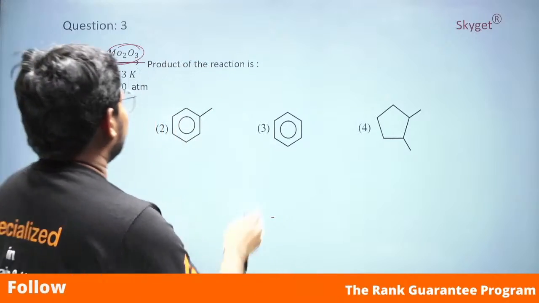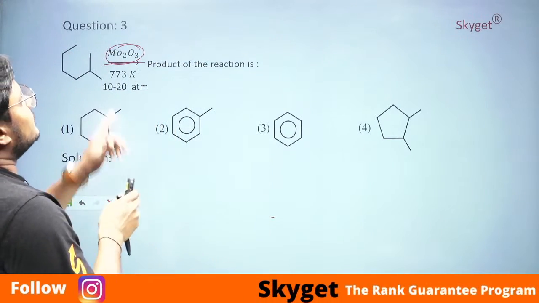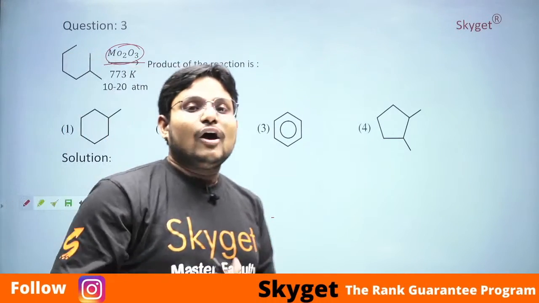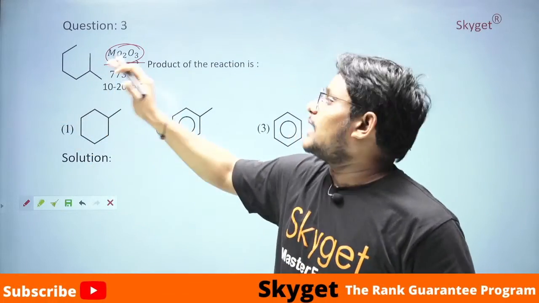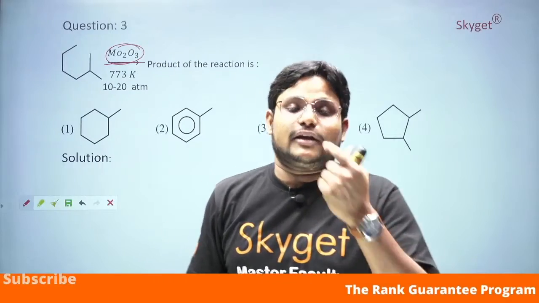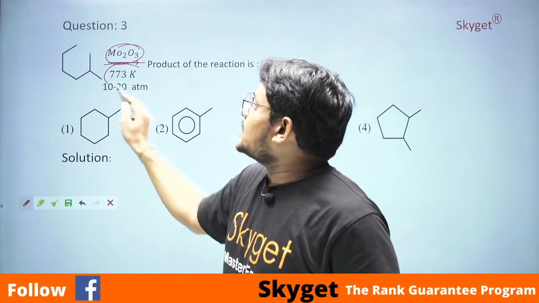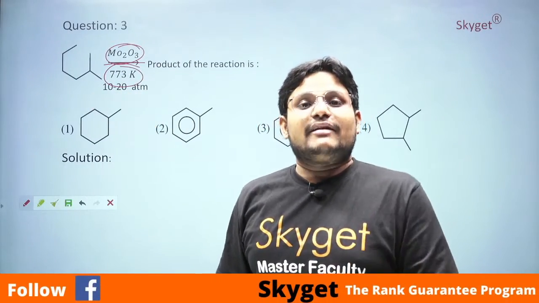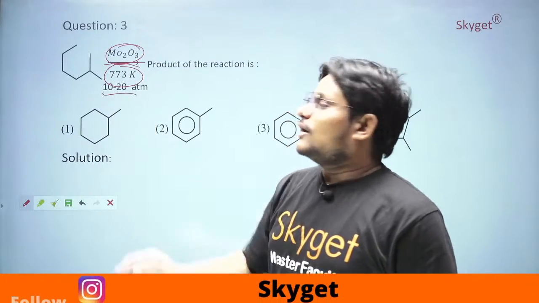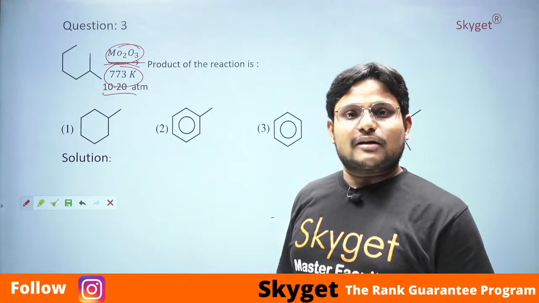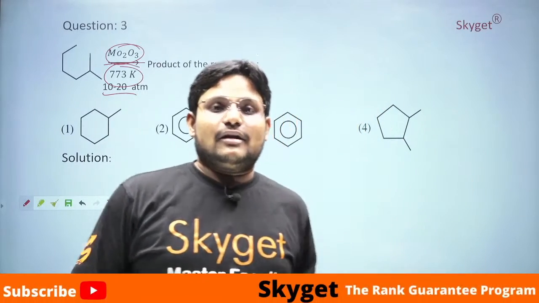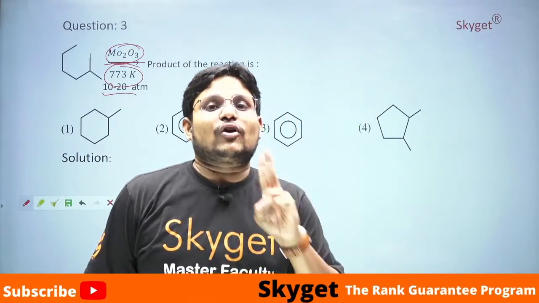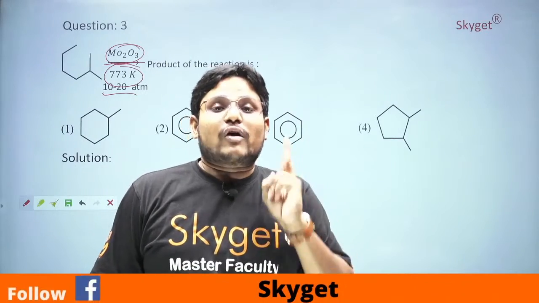If you see here, what can this molybdenum trioxide do, students? The foremost important thing you have to focus on is the temperature, that is 773 Kelvin and 10 to 20 atmosphere pressure. In this case, what will happen, students? You are going to get aromatization. This is the second question on aromatization, students. You have to focus a lot.